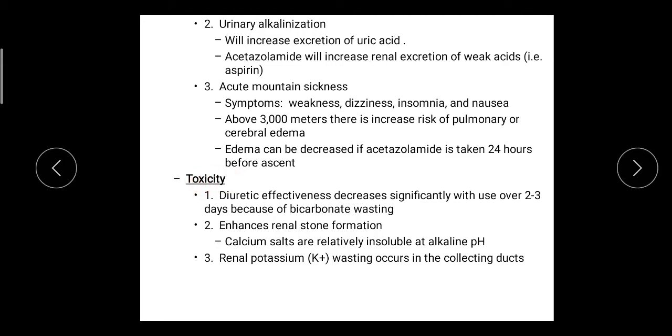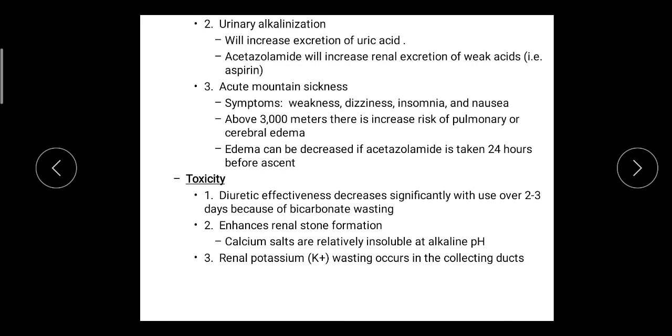Then toxicity. The diuretic effectiveness decreases significantly with use over 2-3 days because of bicarbonate wasting. Along with sodium, the bicarbonate is also excreted through the urine, and because of that it produces blood acidosis and the pH is changed. As the pH of blood is changed, if acidosis occurs, the effectiveness of the drug is reduced. So after 2-3 days this drug is ineffective.